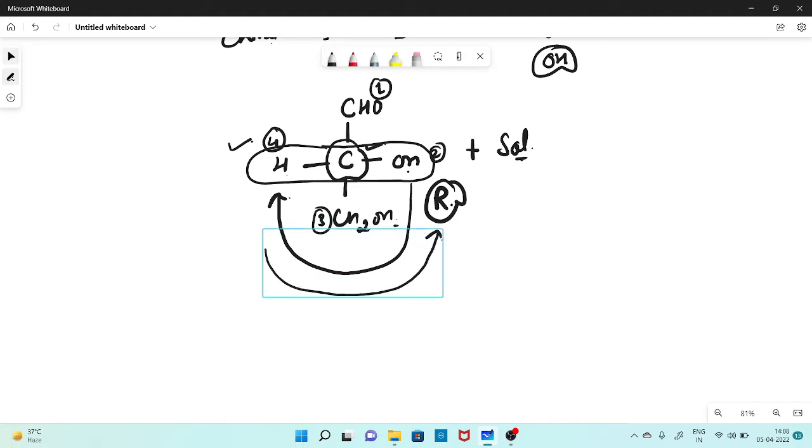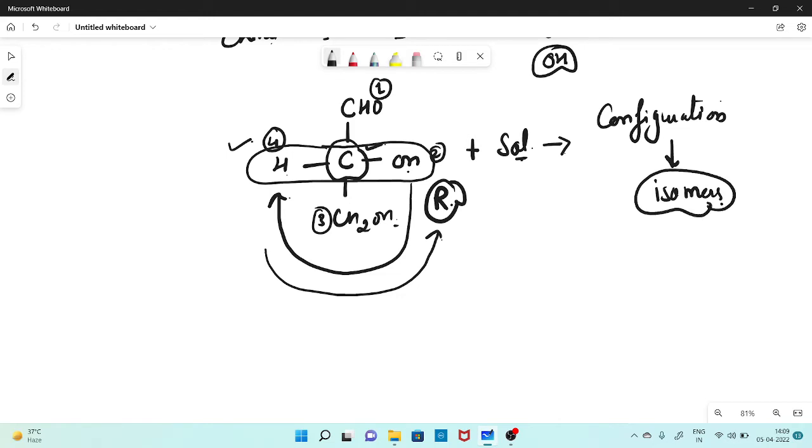And because of this change in the plane, these sugar molecules form different types of configurations, and these configurations are called isomers, right? So this configuration could be, number one, the right configuration, which are called D configuration molecules, which means the hydroxyl group will change its plane into the right direction.